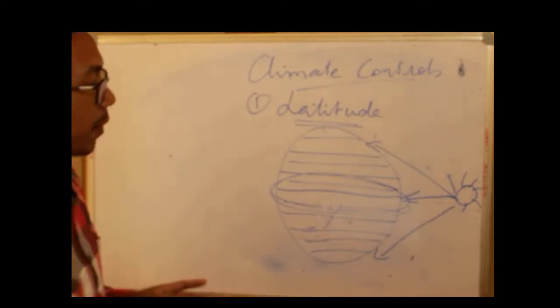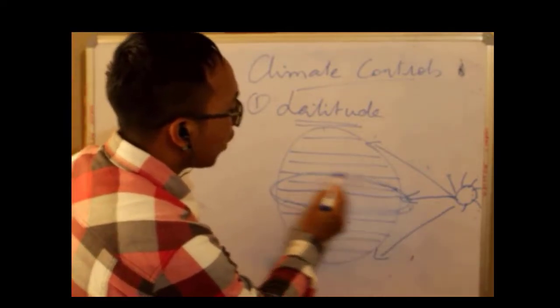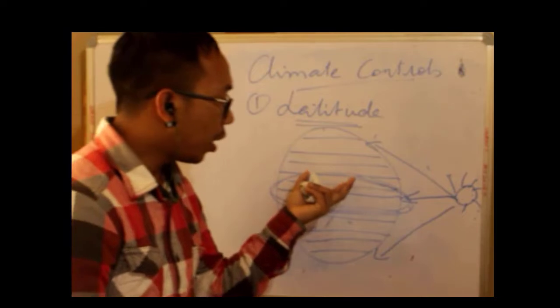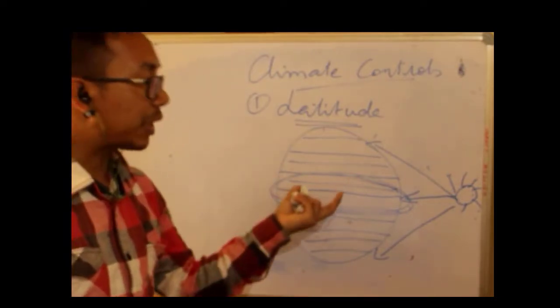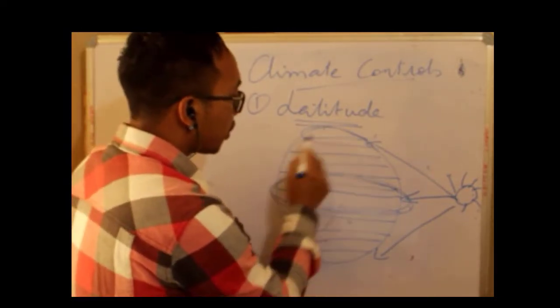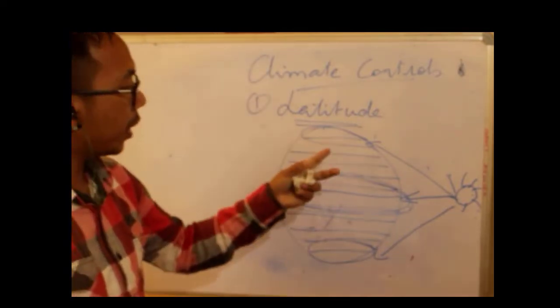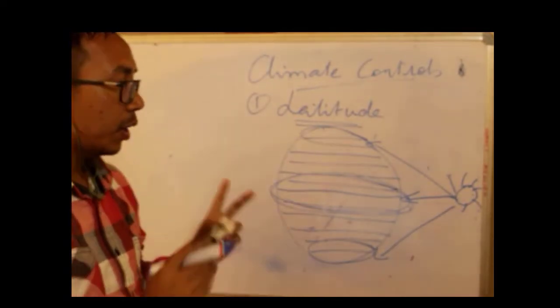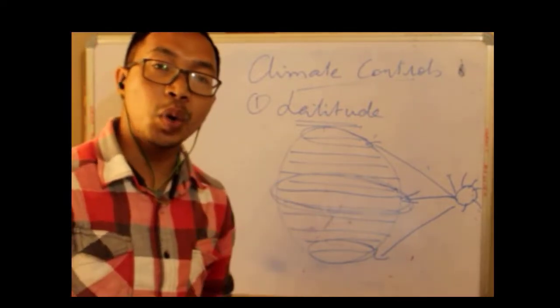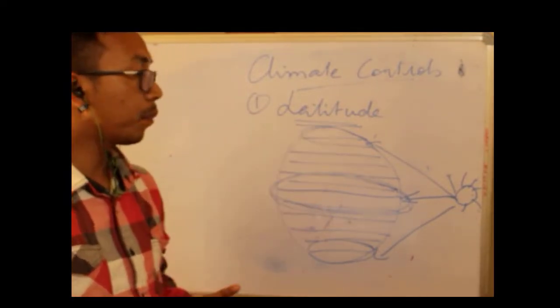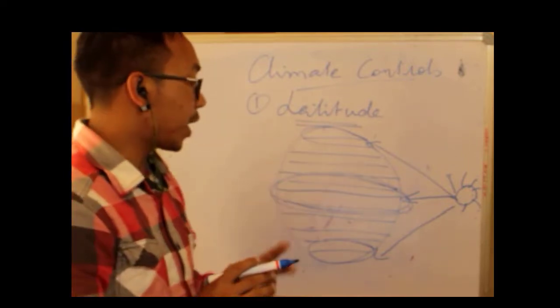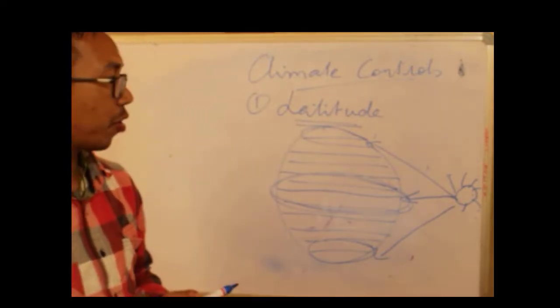It controls the climate. These areas have got equatorial climate or hot climate, whereas these regions in the northern and southern part, in the polar regions, they experience very cold climate. That's why you can see them covered in ice and snow throughout the year, right?